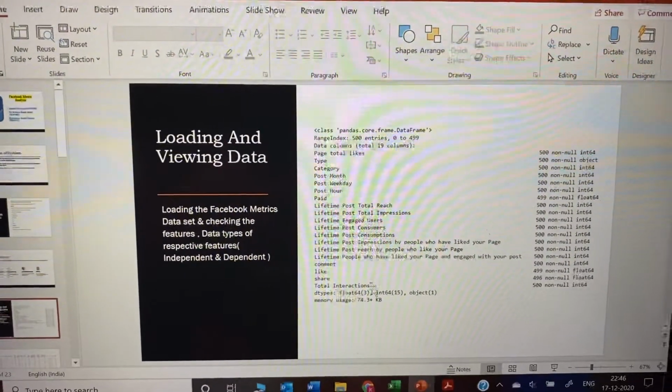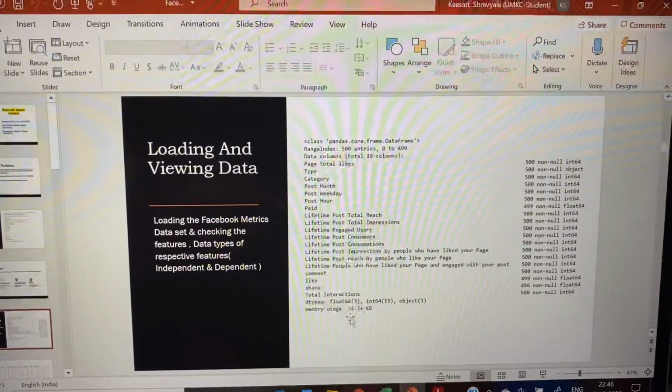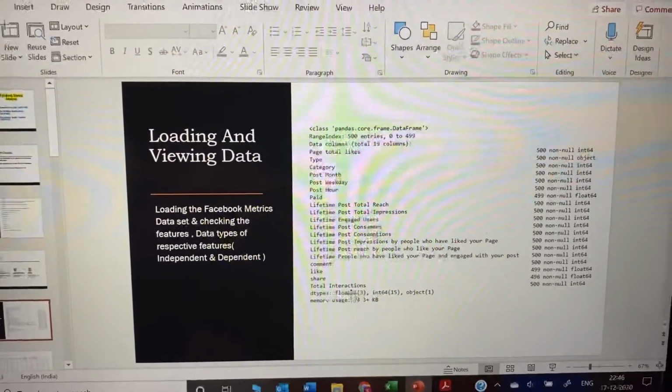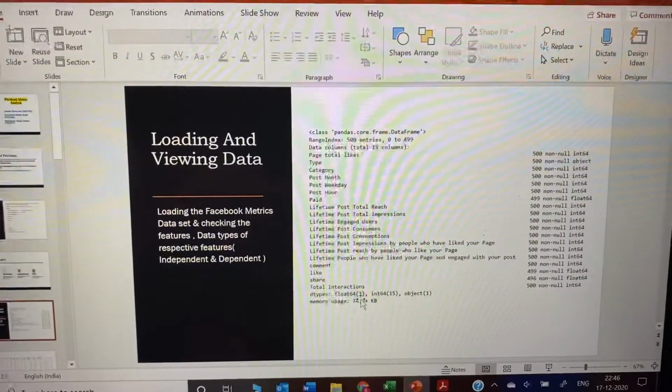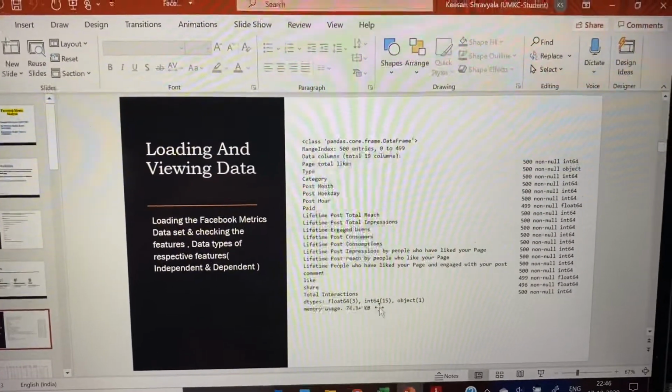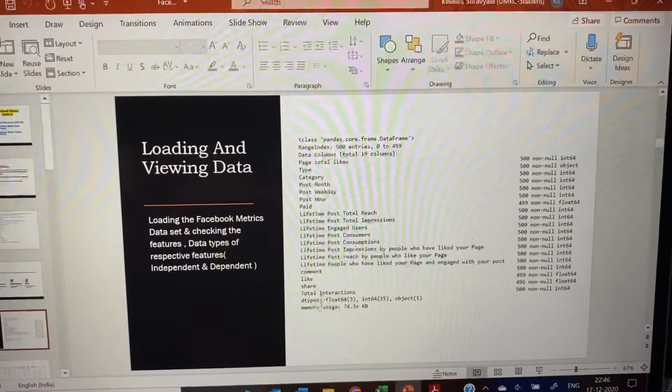So here it shows the data types. There are three data types: float, int and object. For float we have a total of 3 features, for int we have 15, and for object there is 1. This is the amount of memory which is being used.